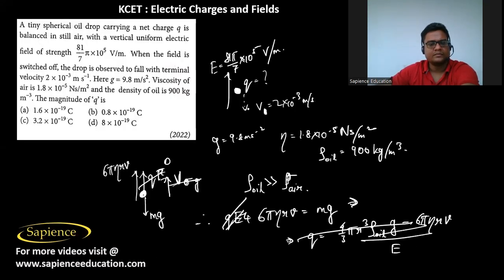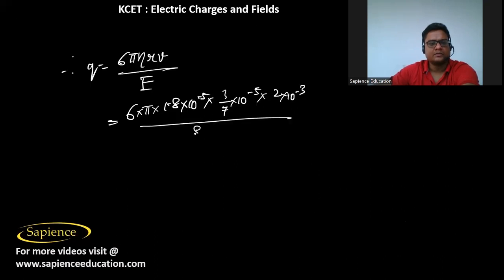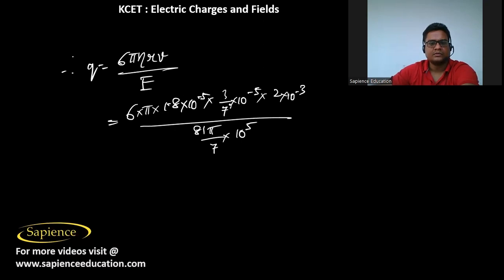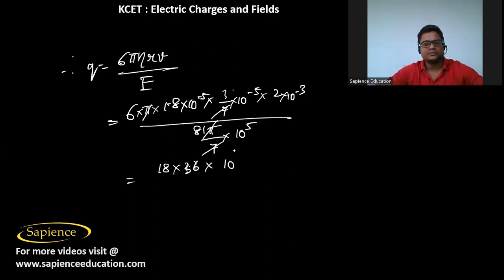E is equal to 81 pi by 7 into 10 power 5. So by 7, this 7 will cancel, pi and pi will also cancel. Then here we can write this will be 6 3 is 18. 18 into 1.8 into 2, that is 3.6 into 10 power minus 10 minus 15 minus 3, so that is minus 18.